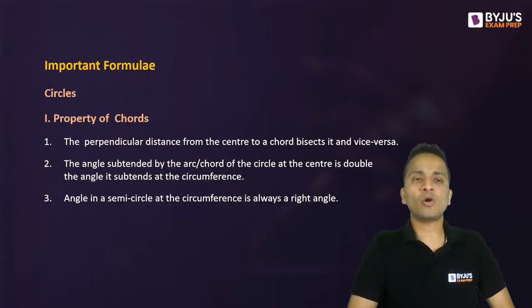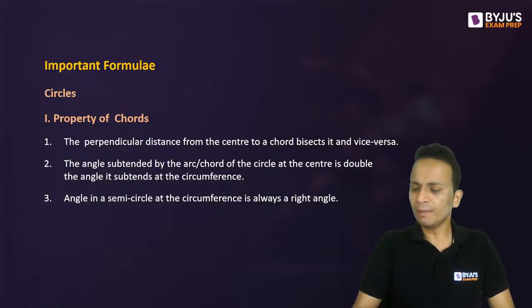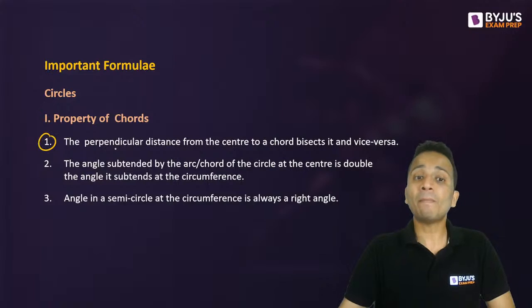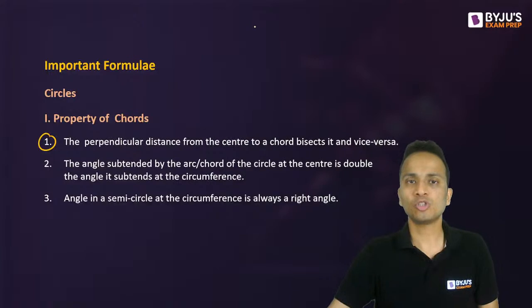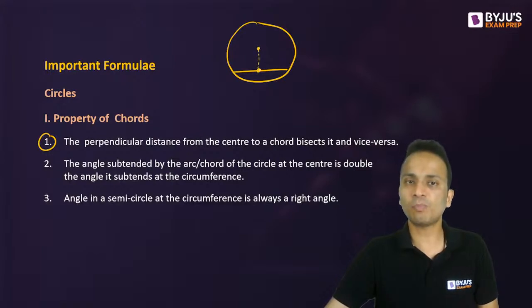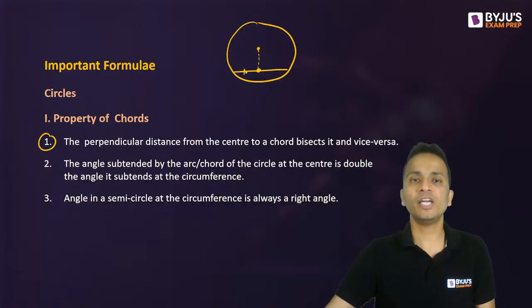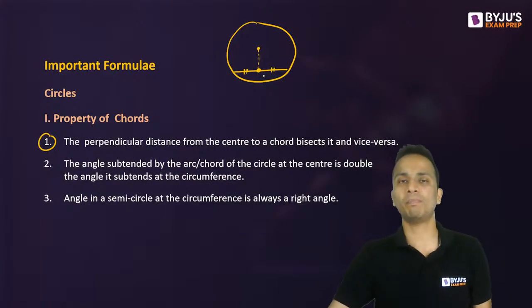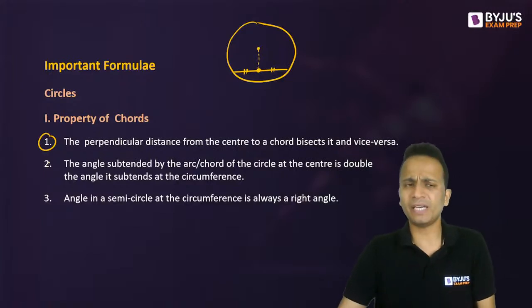Now moving ahead and talking about some of the properties related to circles. Property number 1 related to chords. The perpendicular from the center to a chord will bisect the chord. So in a circle, if you drop a perpendicular from the center of the circle to the chord, then the foot of the perpendicular will divide the chord into 2 equal parts, and the converse of this property is also true. All right, this is property number one.